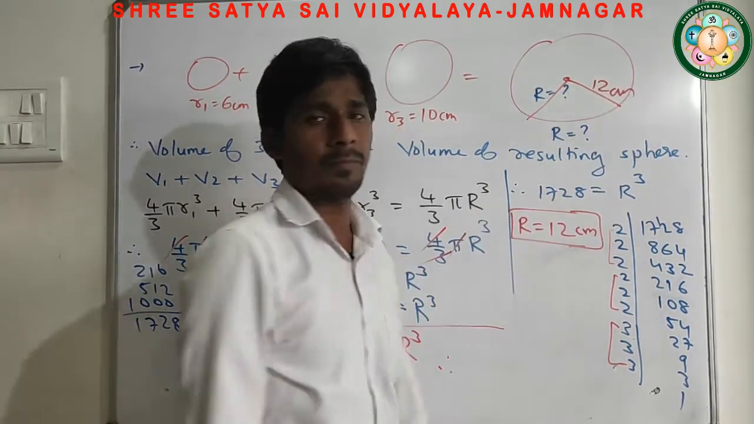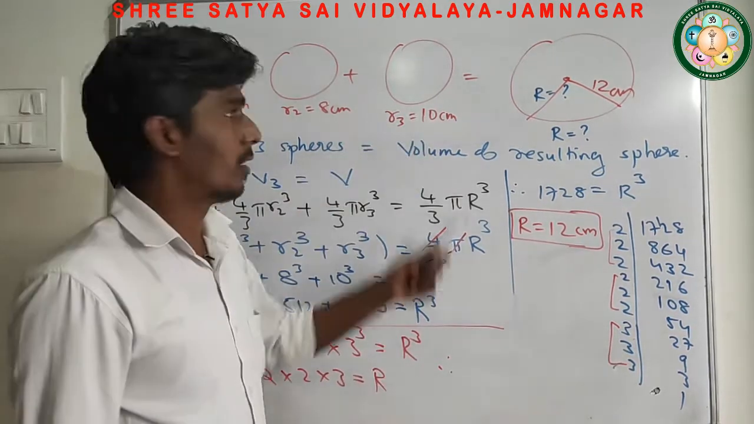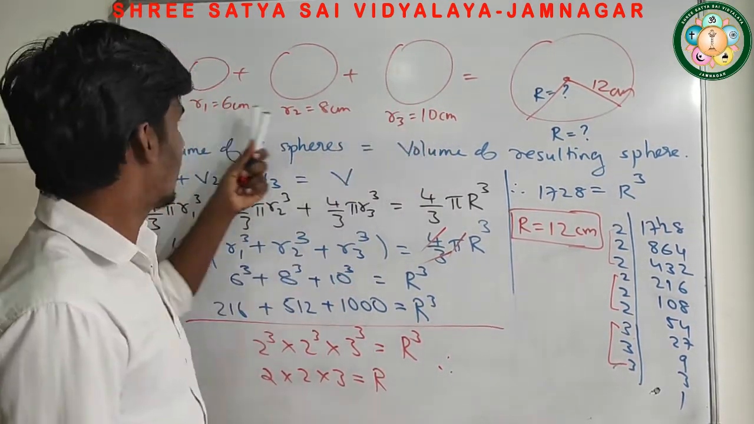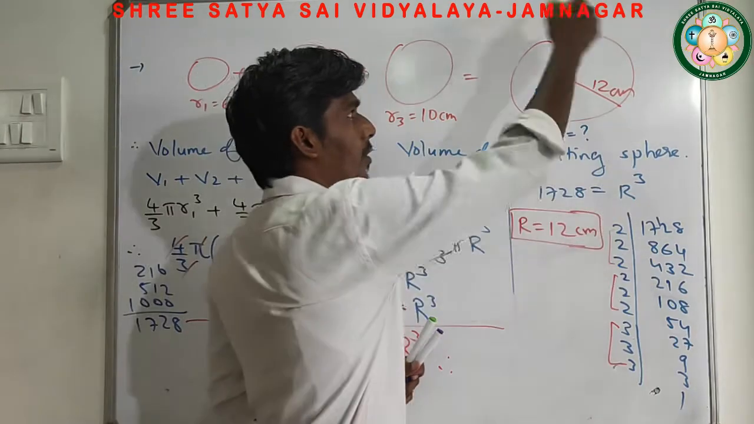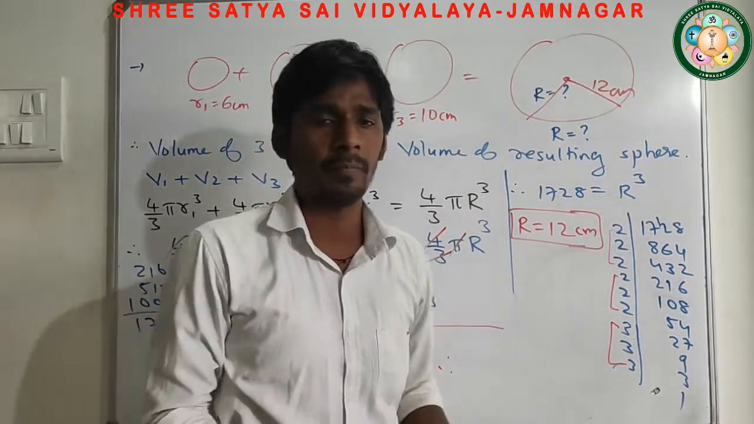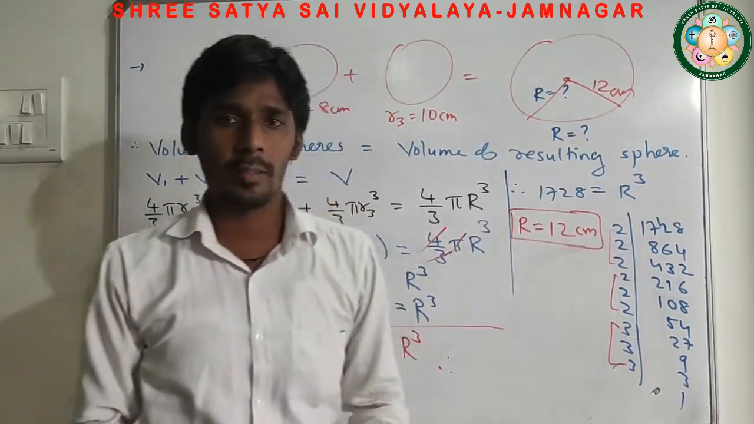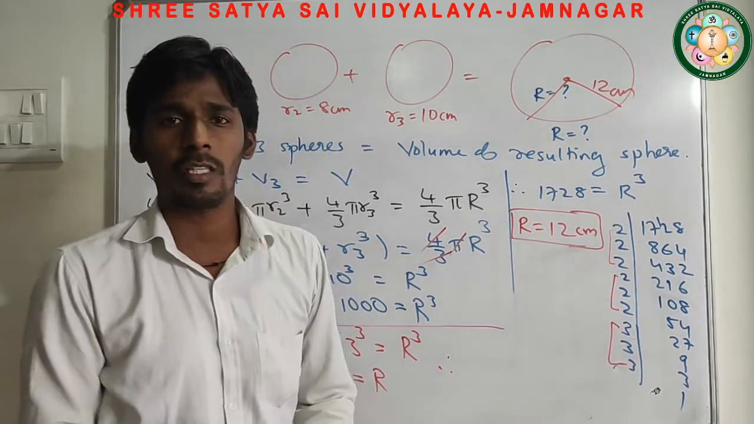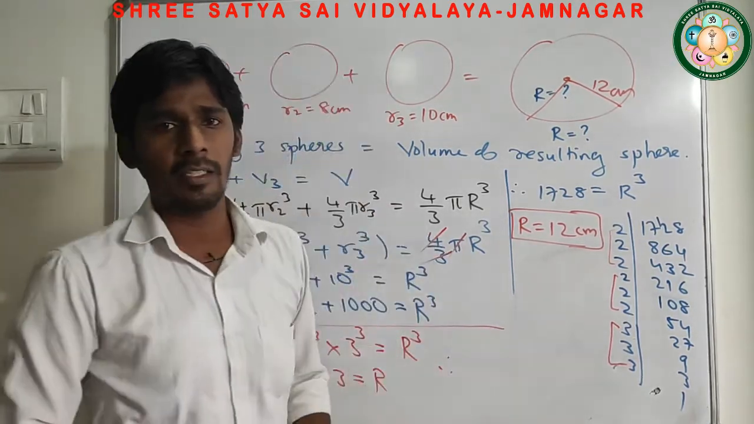What will its radius be? 12, which is greater than the largest one. It's 6, 8 and 10. The final sphere that forms will be bigger than that. Its radius is 12 centimeter. So this is the way we can solve question number 2 of exercise 13.3.